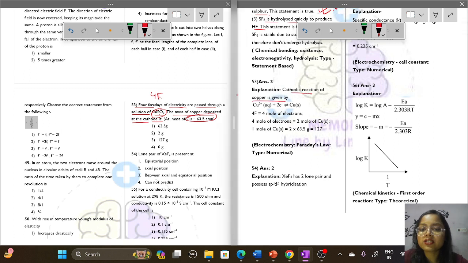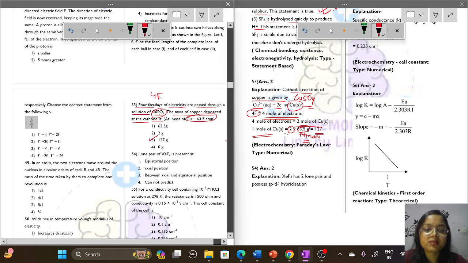So the cathodic reaction we can show for copper sulfate: Cu2+ plus 2 electrons gives Cu solid. Okay, so 4 Faraday means 4 moles of electrons are used, which means 2 moles of copper. For 1 mole of copper, what will be the answer? 2 into its atomic mass, which comes out to be 127. Option number 3, 127 will be the correct option.